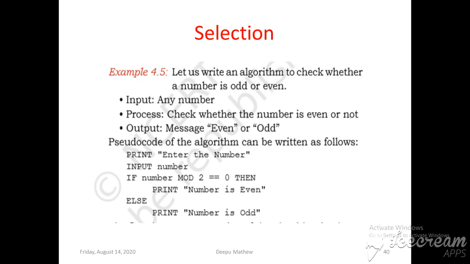This is called a selection statement. It is called selection because the selection of the next statement depends upon a condition. Here the condition is number mod 2 equals 0. This is the main example of selection and sequence statements.